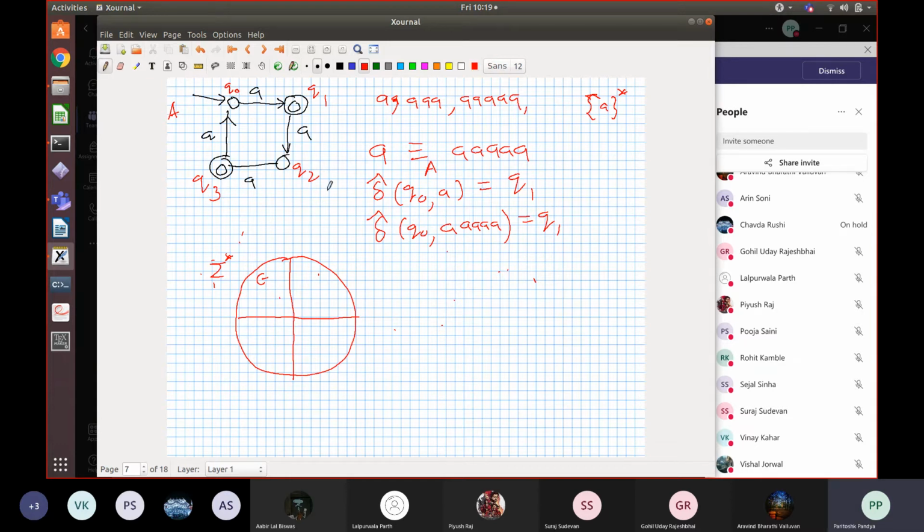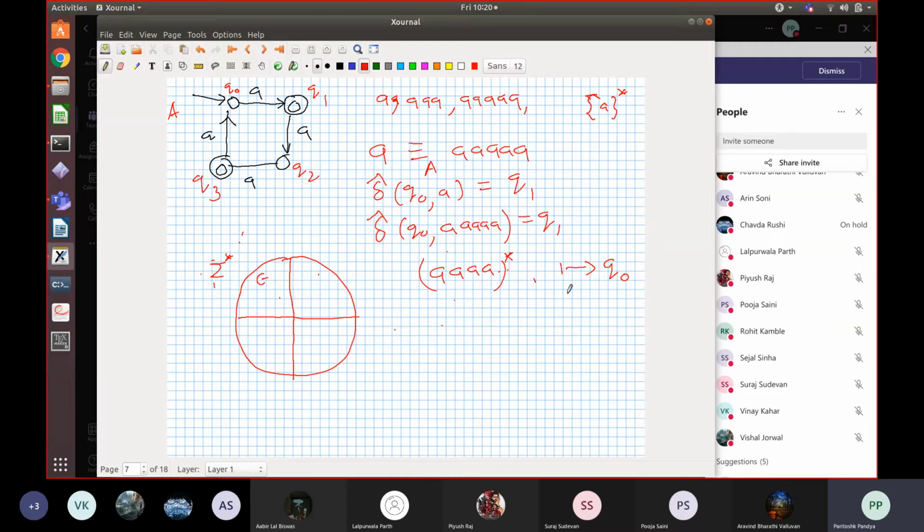Let me write here. All the strings of the form A repeated an arbitrary number of times, including 0, will take you to state Q0. And so this forms one class of equivalent strings, right? Do you see that? All the strings where you start in Q0 and end up in Q0 will be defined by this regular expression.